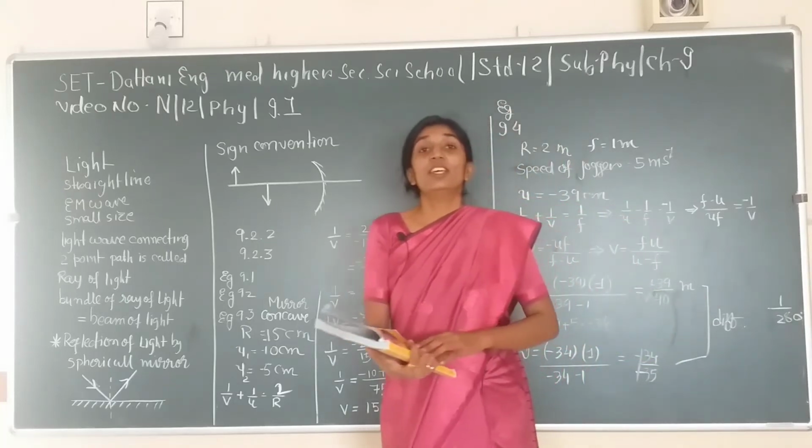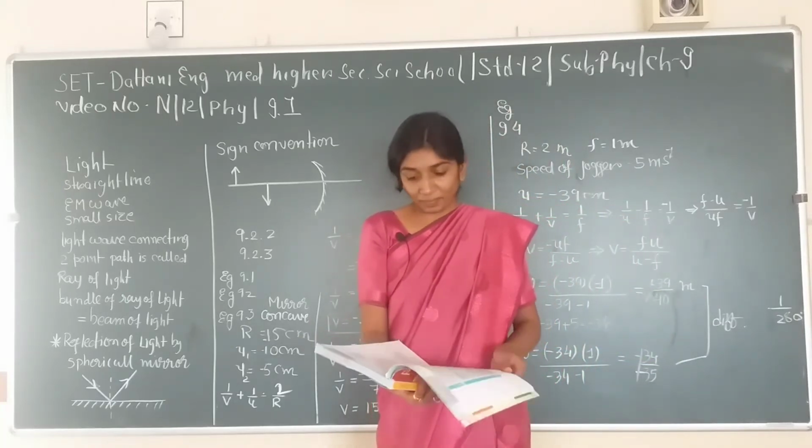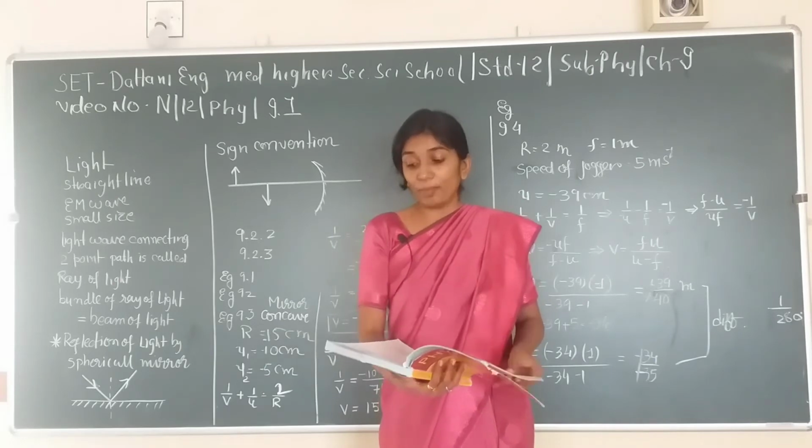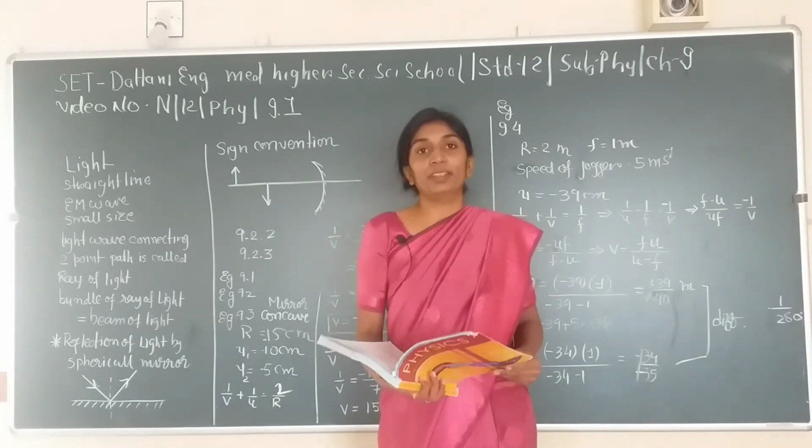Jai Sanskar. Chapter number 9, Ray Optics and Optical Instruments.